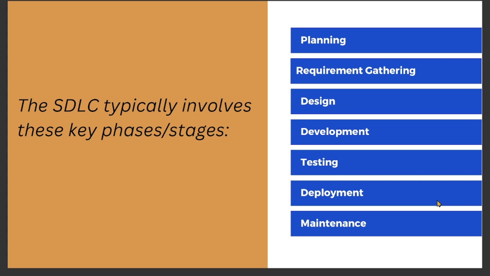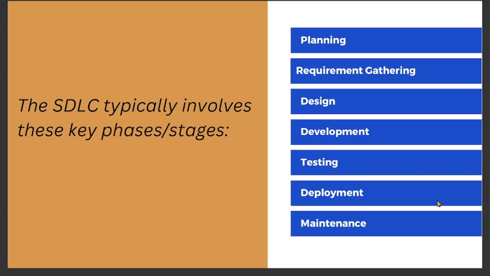After that, the design phase, where based on the requirement gathering and understanding of the upcoming software, a design is created, whether it will require an architect level design or any specific UI design. Those things are discussed or planned in the design phase.